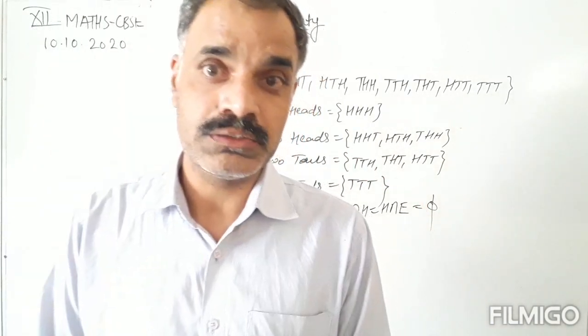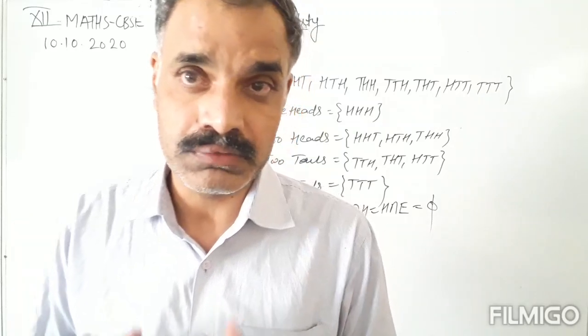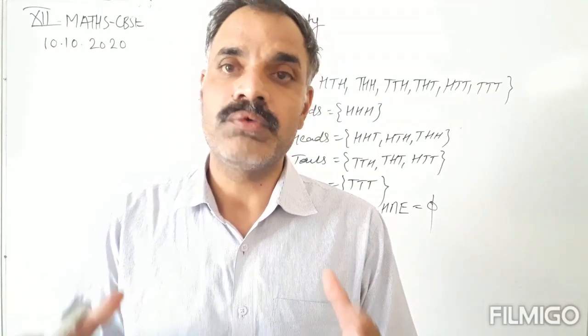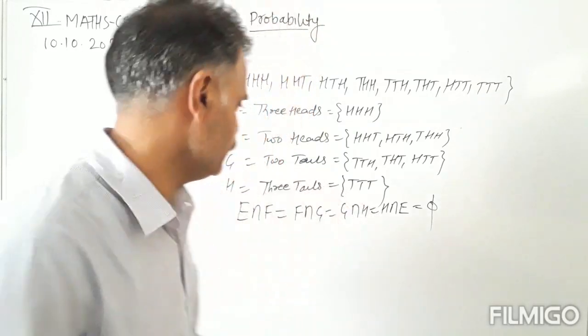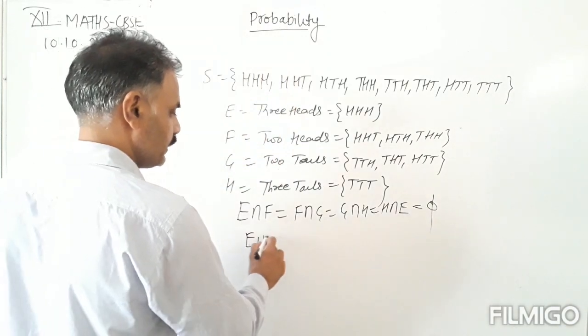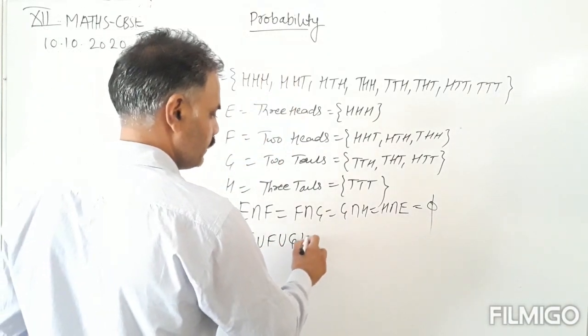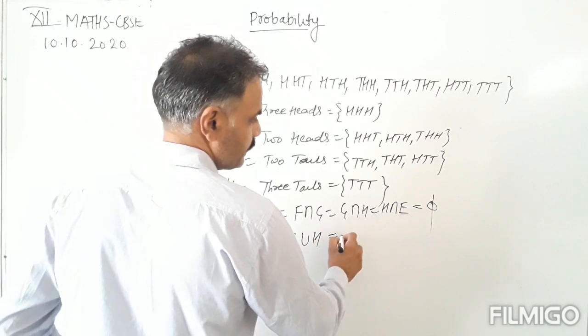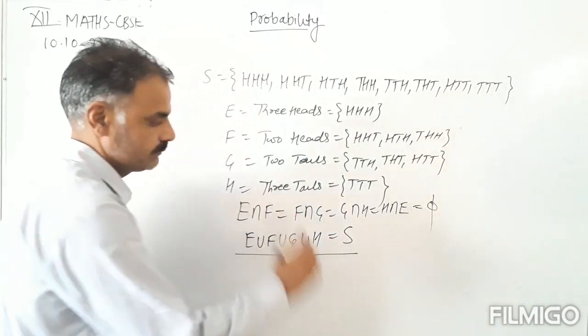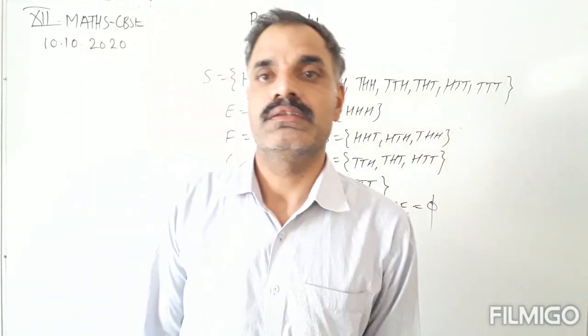Now we can also observe that the union of all these events, E union F union G union H, is equal to the sample space.